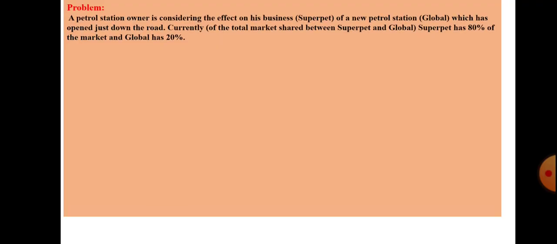Next problem. A petrol station owner is considering the effect on his business. Super Pet, that is a brand of a new petrol station, Global, that is also another brand which has opened just down the road. Currently, of the total market share between Super Pet and Global, Super Pet has 80% of the market and Global has 20%.